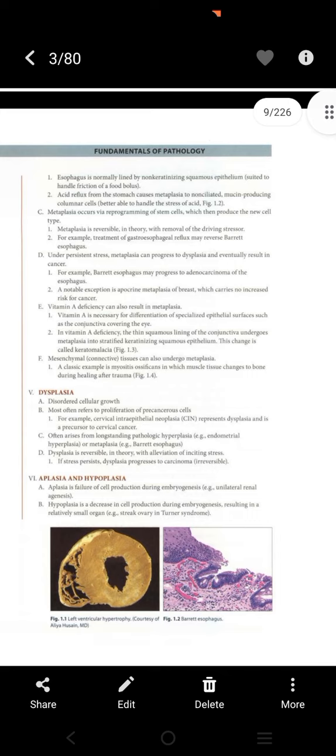Aplasia and hypoplasia. Aplasia is failure of cell production during embryogenesis, for example, unilateral renal agenesis. Hypoplasia is a decrease in cell production during embryogenesis, resulting in a relatively small organ, for example, streak ovary in Turner syndrome.